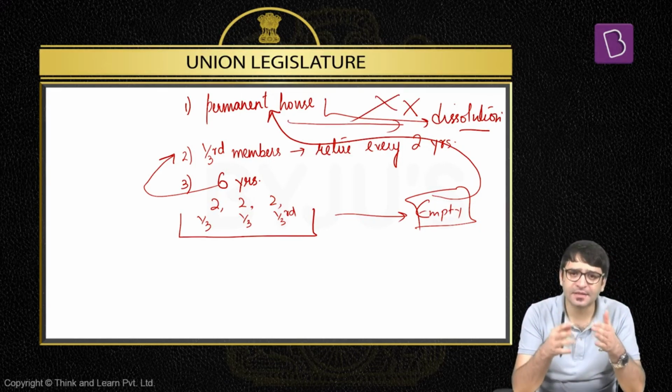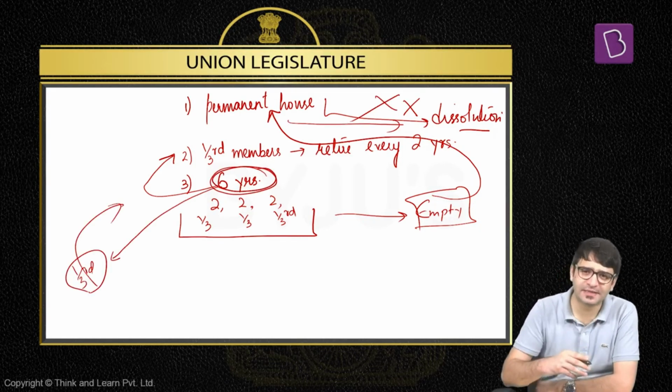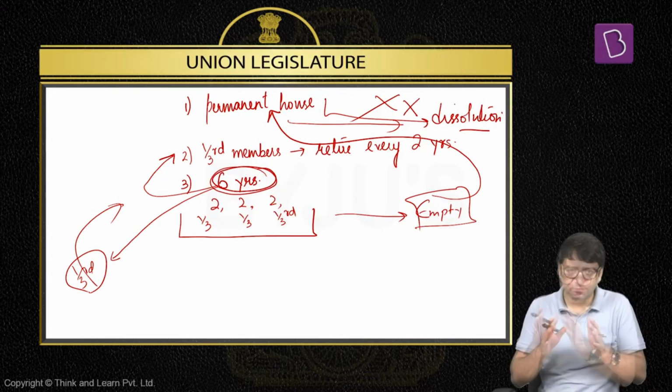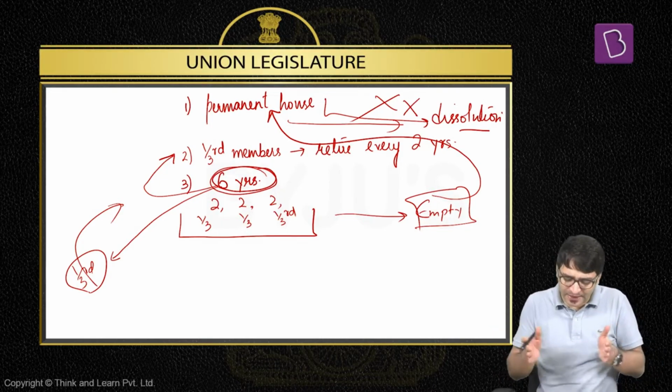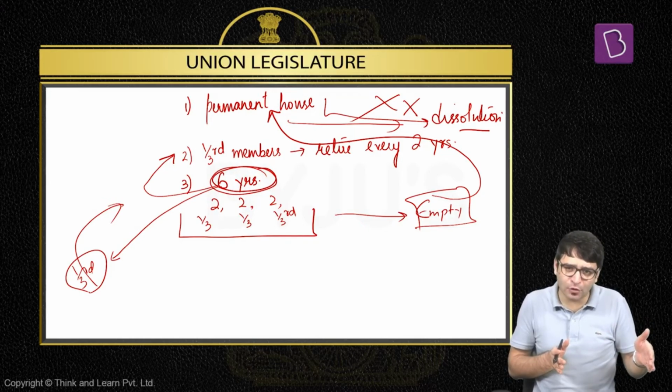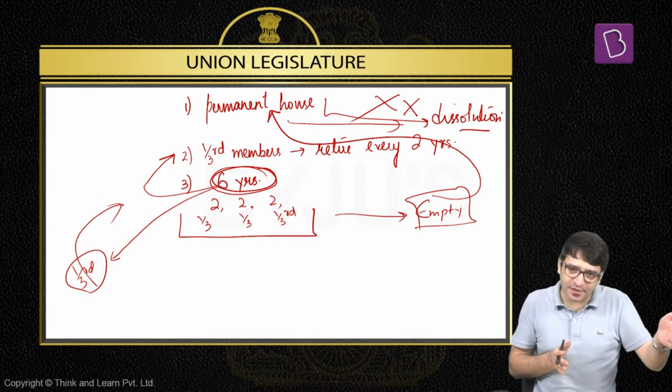When we say Rajya Sabha is the permanent house of Indian Parliament, if it is slightly difficult for you to understand, let me make it even simpler. For example, we are in 1952. Now we have Rajya Sabha, and there are Rajya Sabha MPs who are elected. If all these 245 people are elected at the same time, their term of 6 years would be over at the same time, just like Lok Sabha. Which means there will come a time, just like Lok Sabha is dissolved, that Rajya Sabha will also be dissolved.